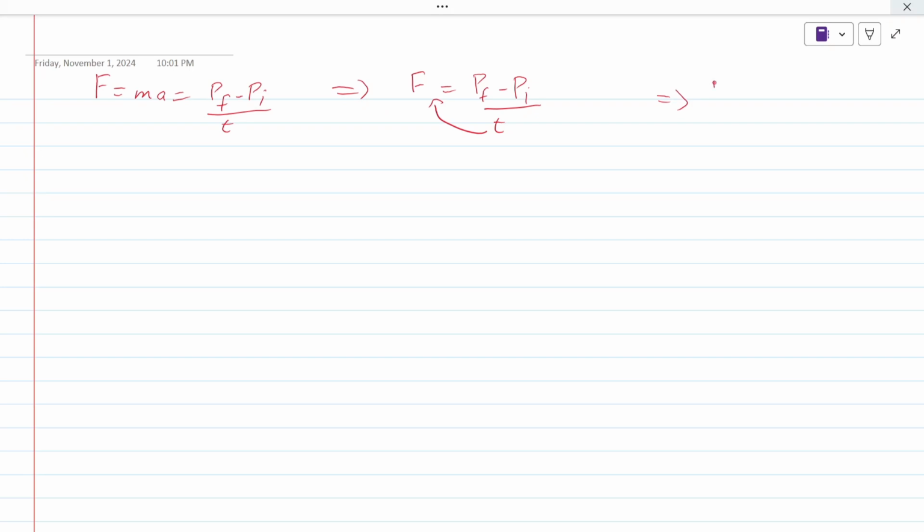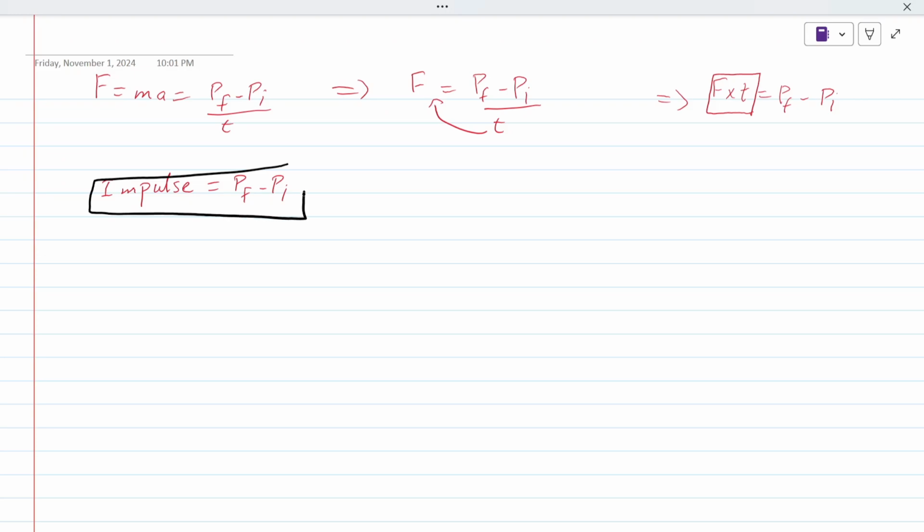Okay, let's take the time over here. It becomes F into t is equal to Pf minus Pi. And we name this product of force and time as impulse. Impulse is Pf minus Pi. What is this impulse? Let me give you some examples.